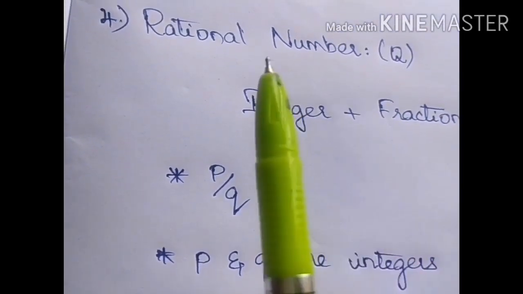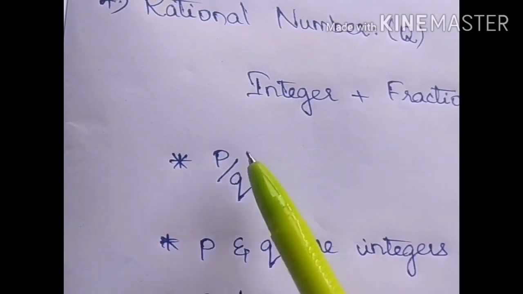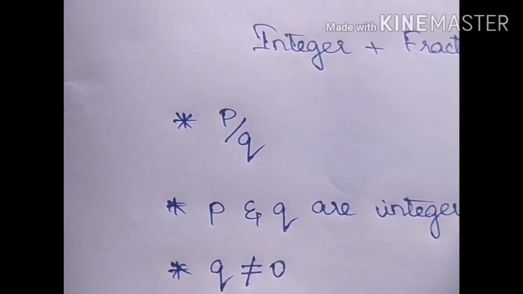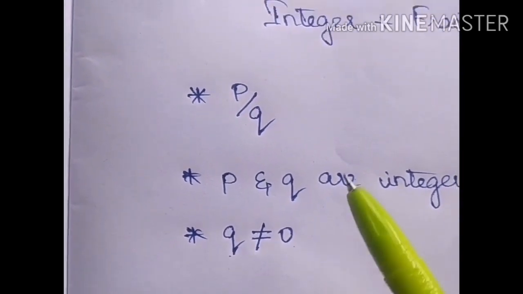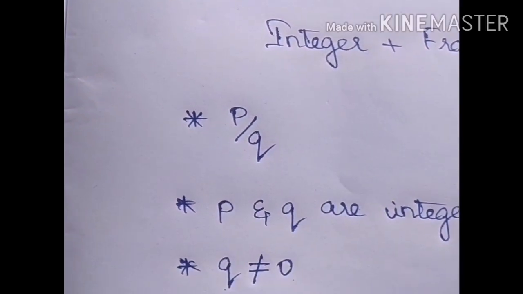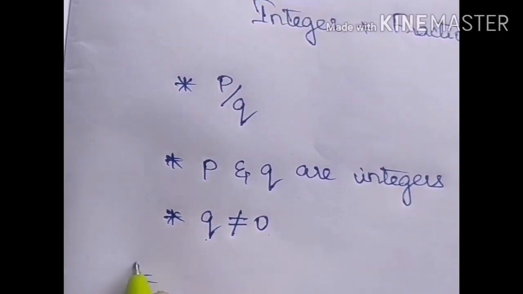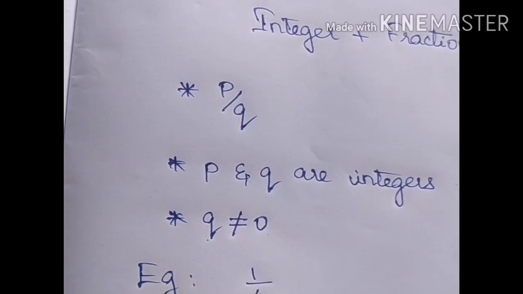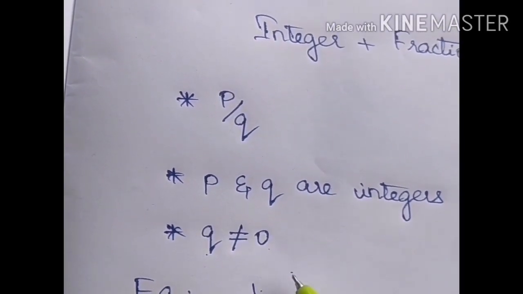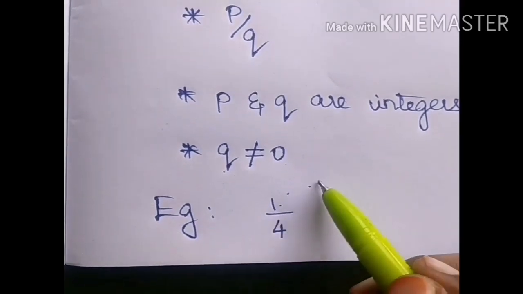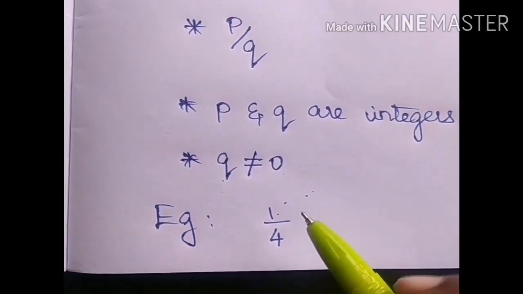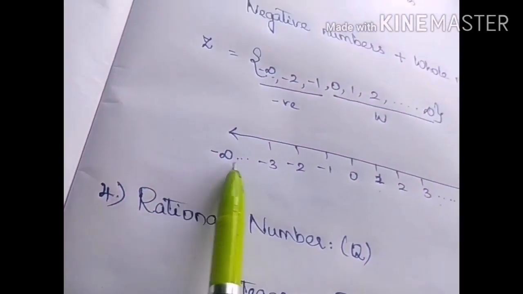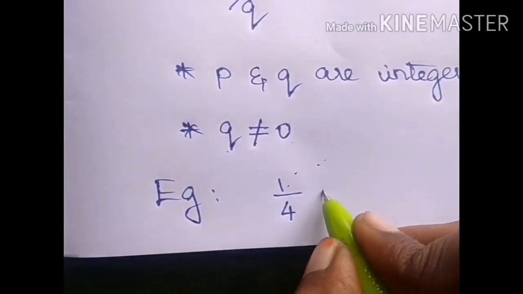Rational number is a number which is of the form p/q, where p and q are integers and q not equal to 0, which means this denominator will not be 0. For example, 1/4 is a rational number. This is considered as P, this is considered as Q. Both are integers. We have 1 and 4 in integers number line. This is a rational number.